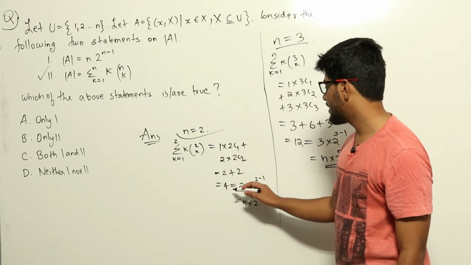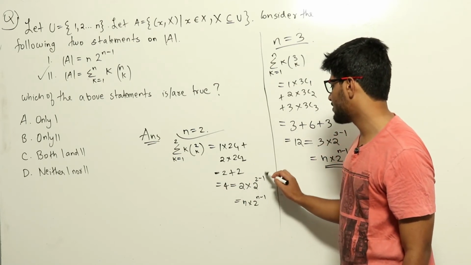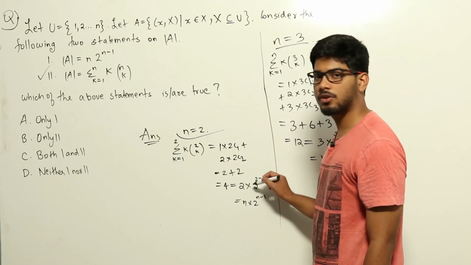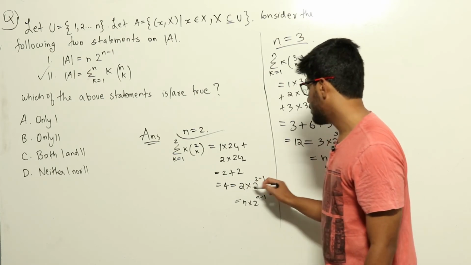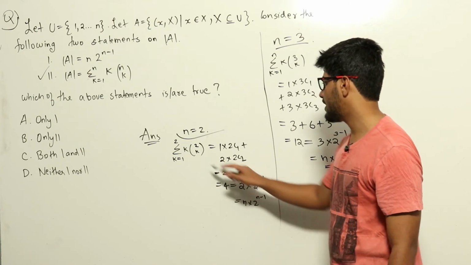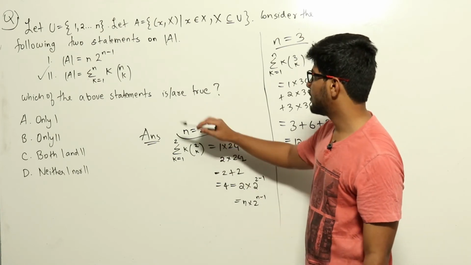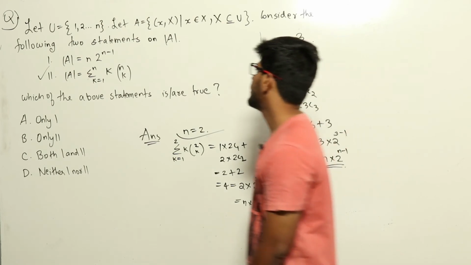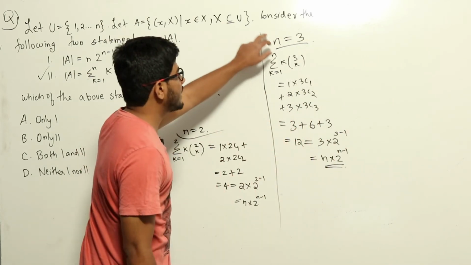Now 4 we can rewrite as 2 into 2 power 2 minus 1. 2 power 2 minus 1 is 2 power 1, that is 2. 2 into 2 is 4. So this is nothing but n into 2 power n minus 1 when n is equal to 2. So for n equal to 2, statement 1 holds. We'll try for n equal to 3 as well.